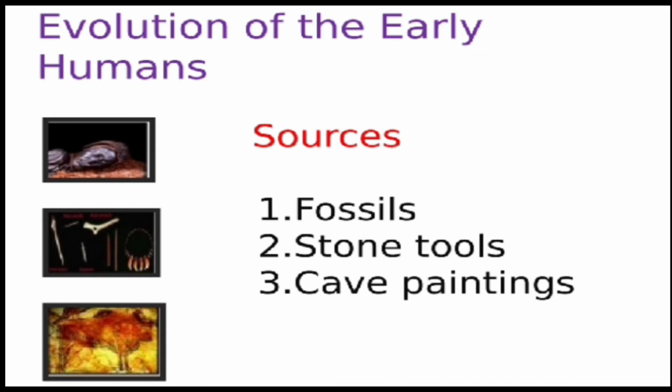Fossil is the most important source, which has been recovered from various parts of the world, including Africa. Major part is Africa. Stone tools have also been recovered from various sites. Apart from that, when early man developed to an extent, he started painting in the caves where he used to reside. So that is also an important source for the study of early man.